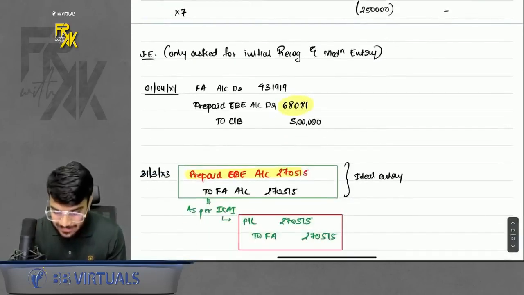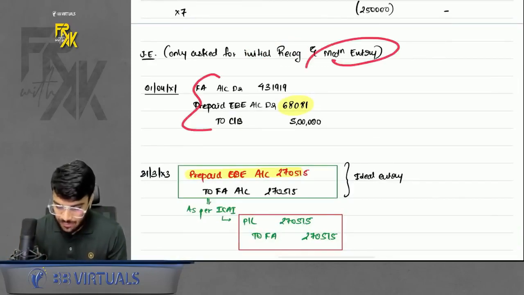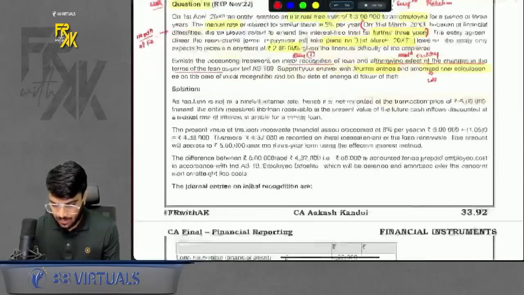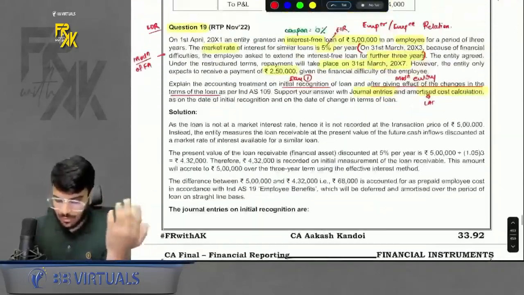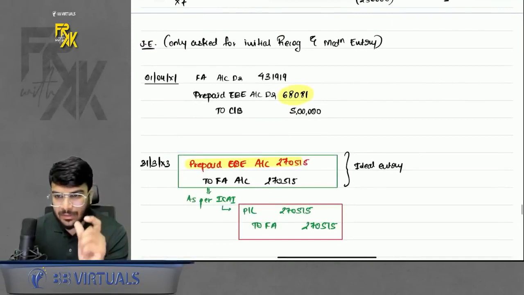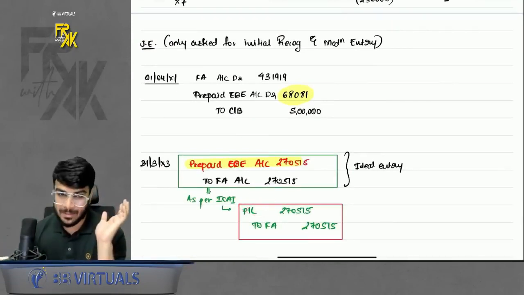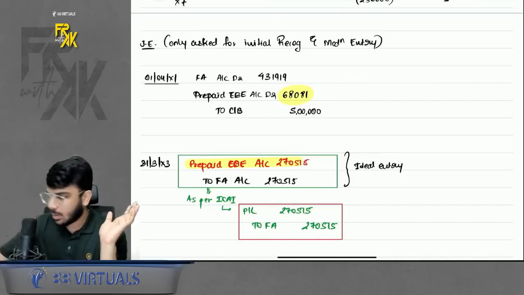Do remember, while passing the entry, it is not asked for the whole tenure. It is only asked for day 1 and the modification entry. So we passed it, done and dusted. Okay, so it is a very simple question again, only the part different being that we are adjusting the modification from profit and loss and not from prepaid employee benefit expense as per ICAI. Do remember that. Okay, done.